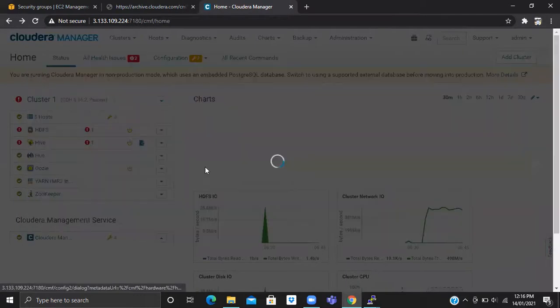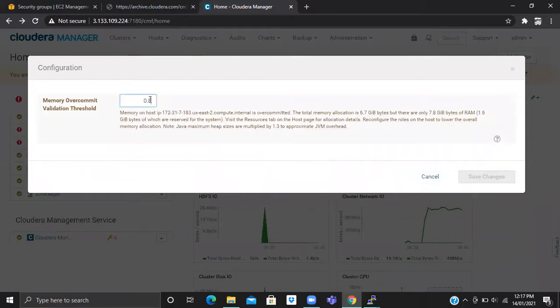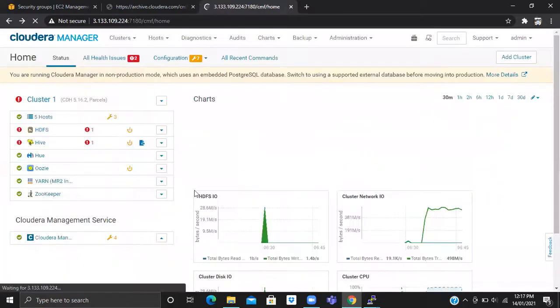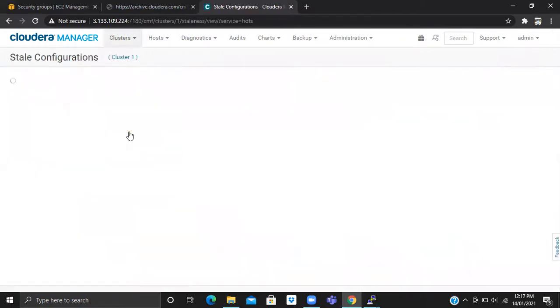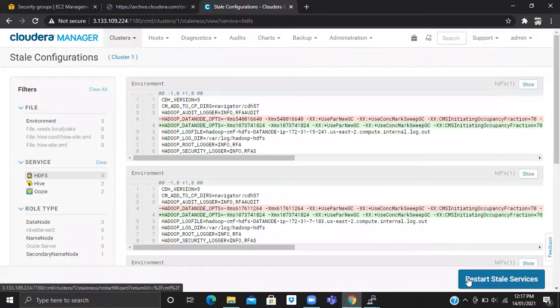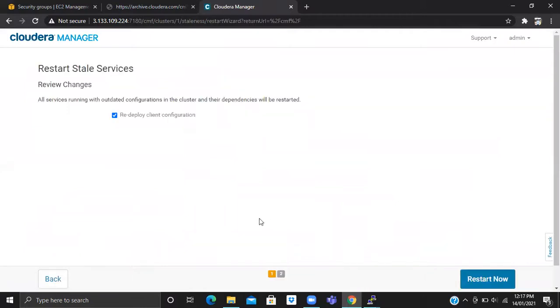Restart. I'll make sure that I have all the services. Should I restart Hive or HDFS first? Restart Hive first. I'm restarting HDFS. Redeploy client configuration, yeah, it's fine.